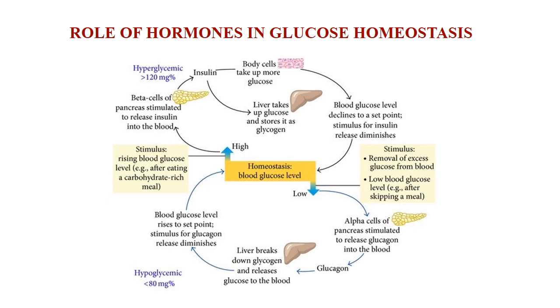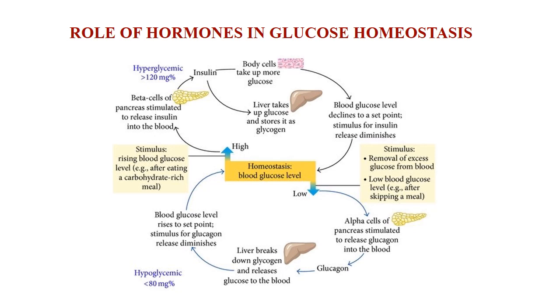Slowly, glucose uptake happens in the body cells, and the glucose level keeps on reducing. Majorly, it acts on the liver to take up glucose and store it as glycogen, which is the reserve food material.